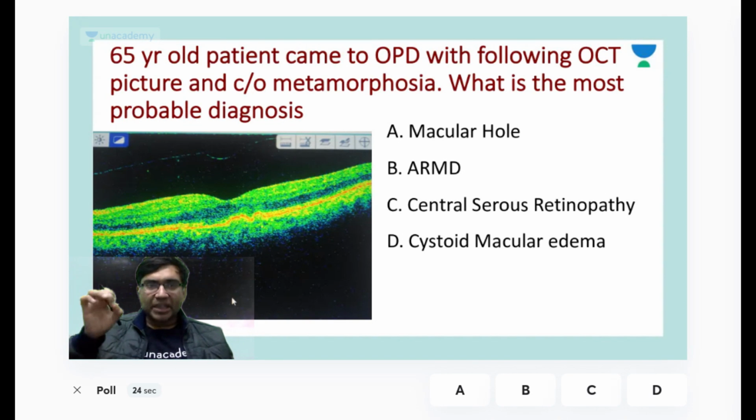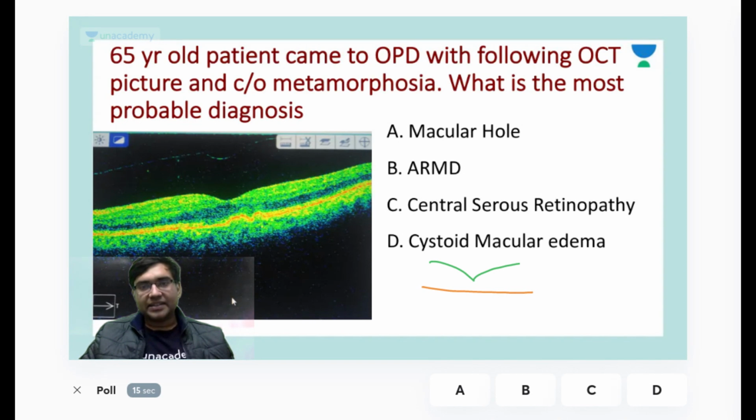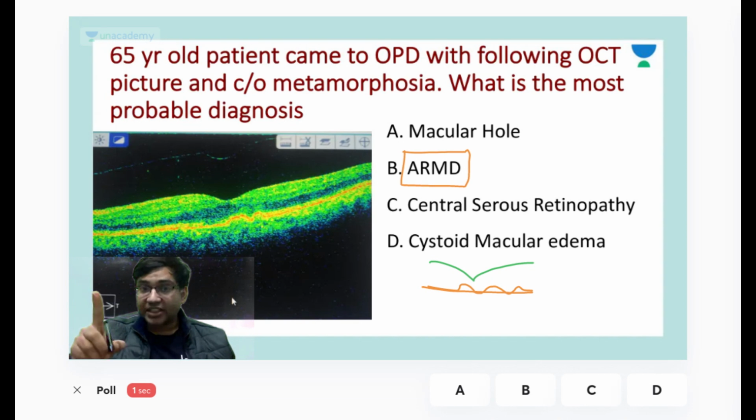So if you can appreciate the normal RPE pattern, this is a normal RPE pattern. This RPE pattern is disturbed here and now it is elevated. Okay, so this patient is basically suffering from ARMD, age-related macular degeneration.